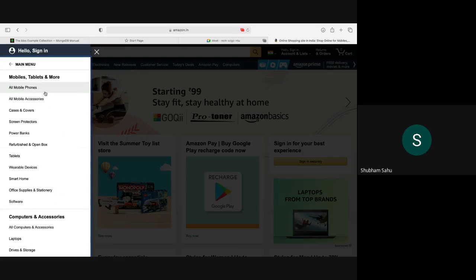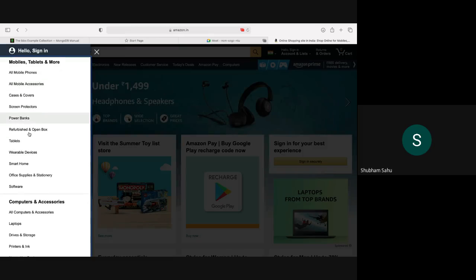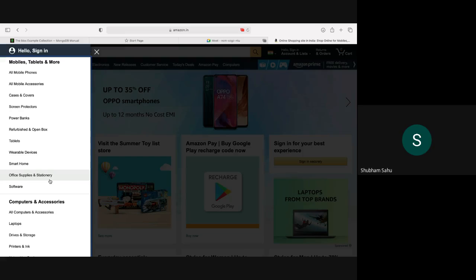Then mobiles, tablets and more, cases and covers, screen protectors, all these things are there. Then the classification will be based on device price, color, size, and so on.